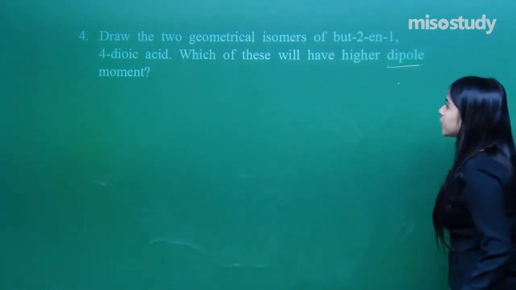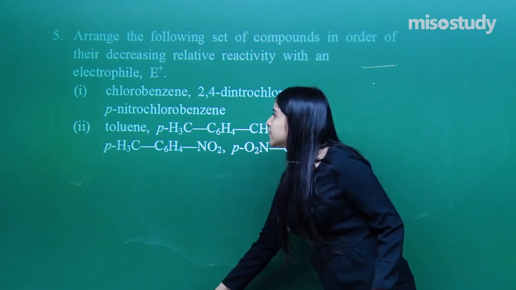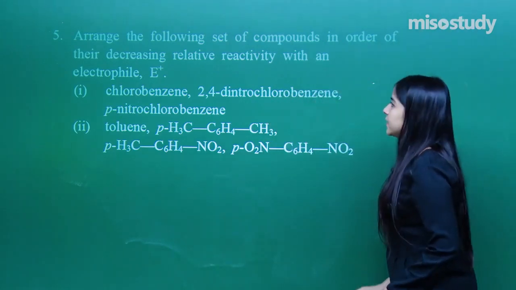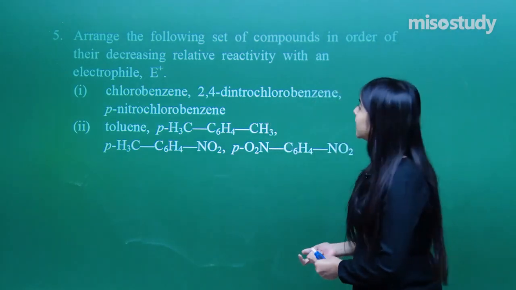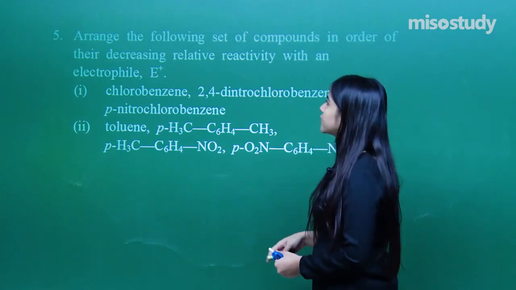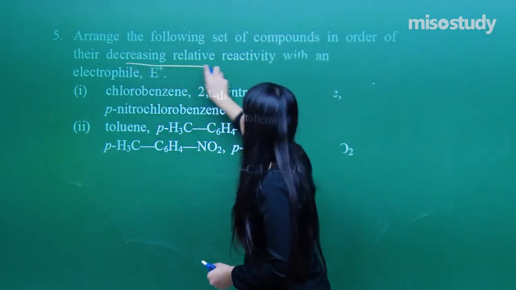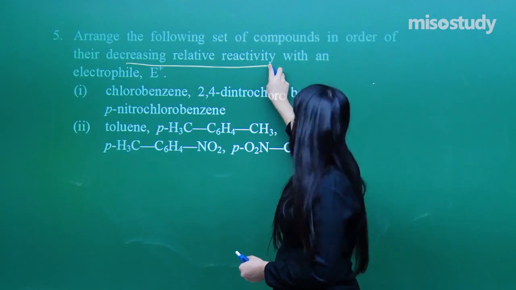Okay, in the next question, what do I have? Yeah, now it's a very good question. Applicative question, in fact. Arrange the following set of compounds in the order of decreasing relative reactivity. Relative reactivity you have to find out.